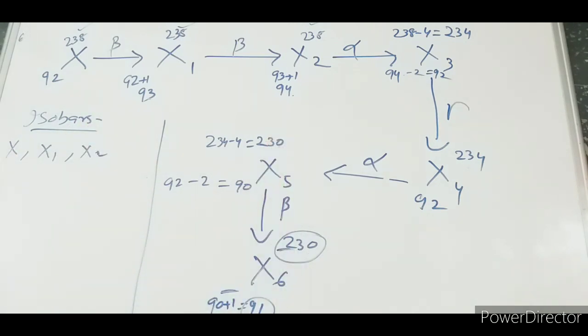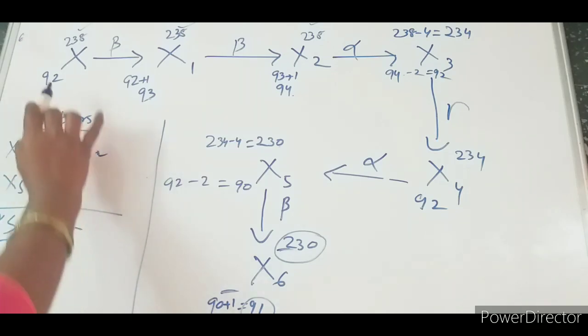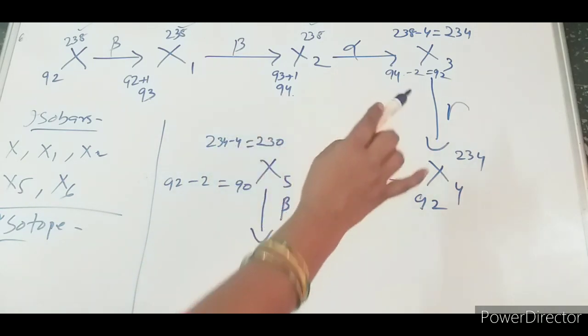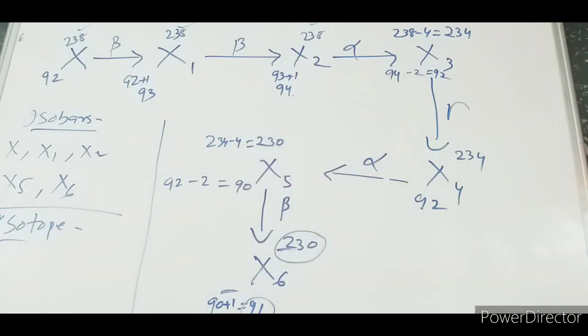Again 234, no. Here X5 and X6 are isobars, another set of isobars. Okay, any isotope there? Let us see. Isotope means atomic number same. 92, 93, 94, 92. Yes, X and X3, with atomic number 92.